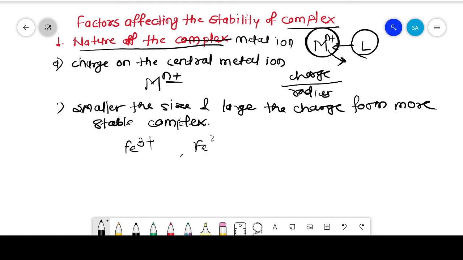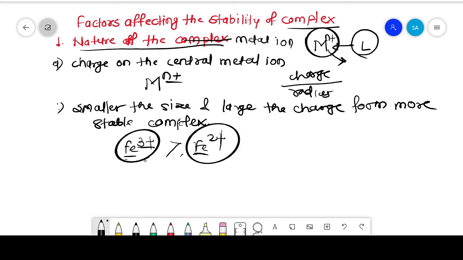For example, we have two complexes, the first formed from Fe3+ and the second from Fe2+. Both are the same metal ion, but Fe3+ has the higher charge, that's why it forms more stable complexes as compared to Fe2+. That means higher the charge, the more stable the complexes.